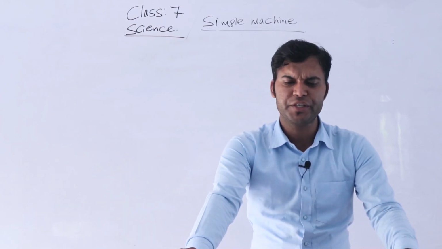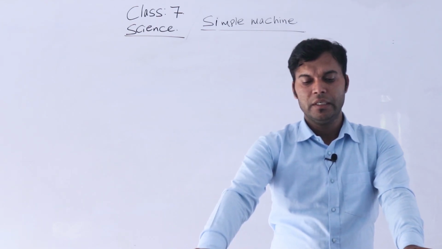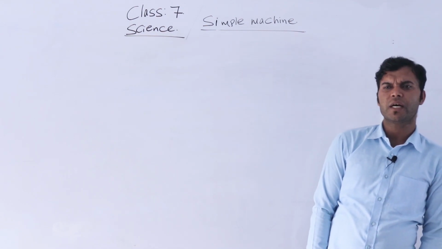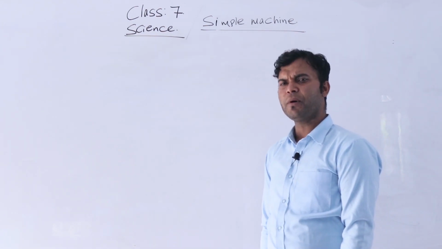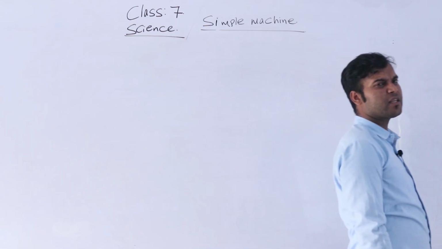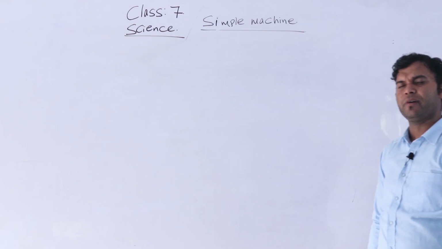Today I am here to teach you the third lesson, simple machine. Do you know what a simple machine is? You already discussed it in your previous class, class 6. A simple machine is a device which makes our work easier, faster and more comfortable.